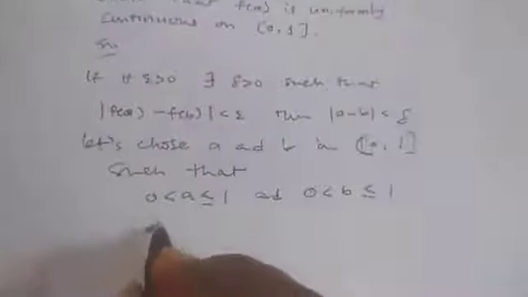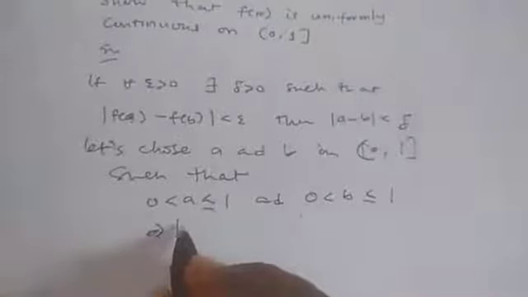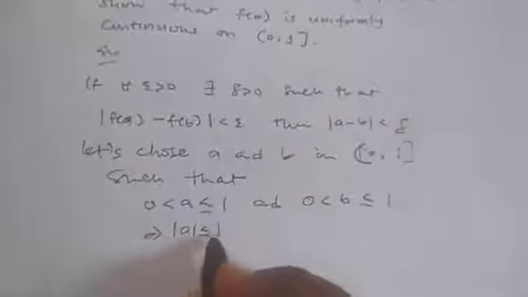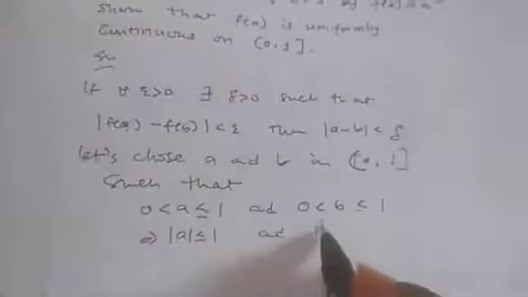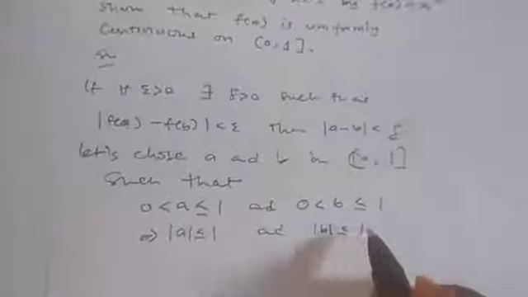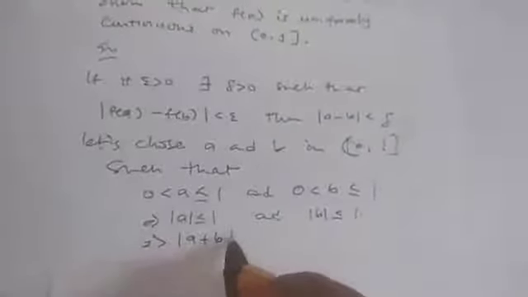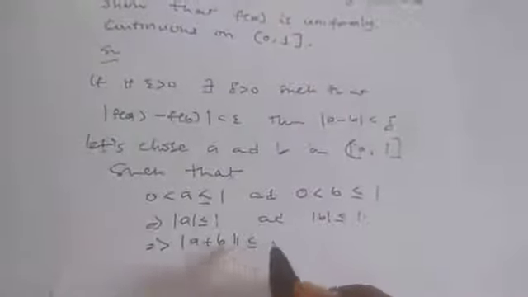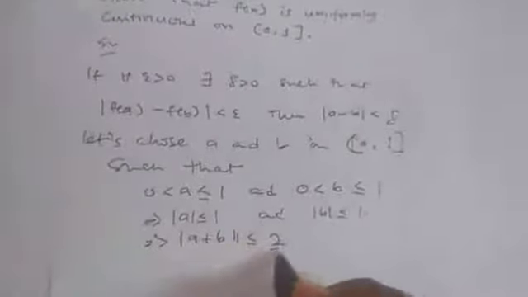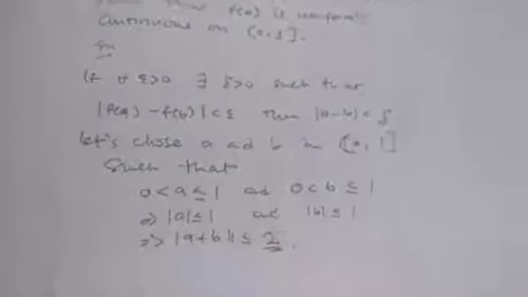So what we are saying here is that the absolute value of A will be less than or equal to 1, and the absolute value of B will be less than or equal to 1. Or we can say that the absolute value of A plus B will be less than 1 plus 1, which is 2, if we add the two together and apply the triangle inequality. Now let us substitute what we have here.